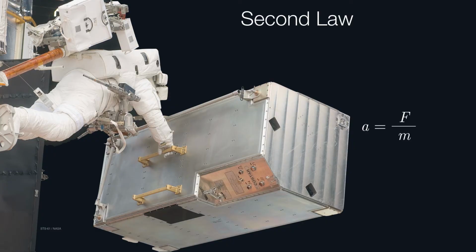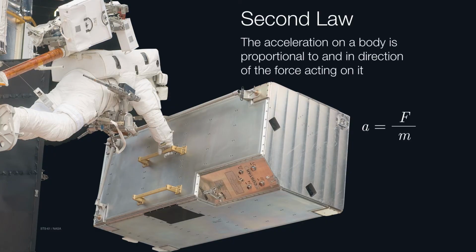But the second law states that an acceleration on a body is proportional to and in the direction of the force acting upon it. We often write that mathematically as force is the product of mass times acceleration. If you like, you could turn it around and say that acceleration is the same thing as the force divided by the mass.